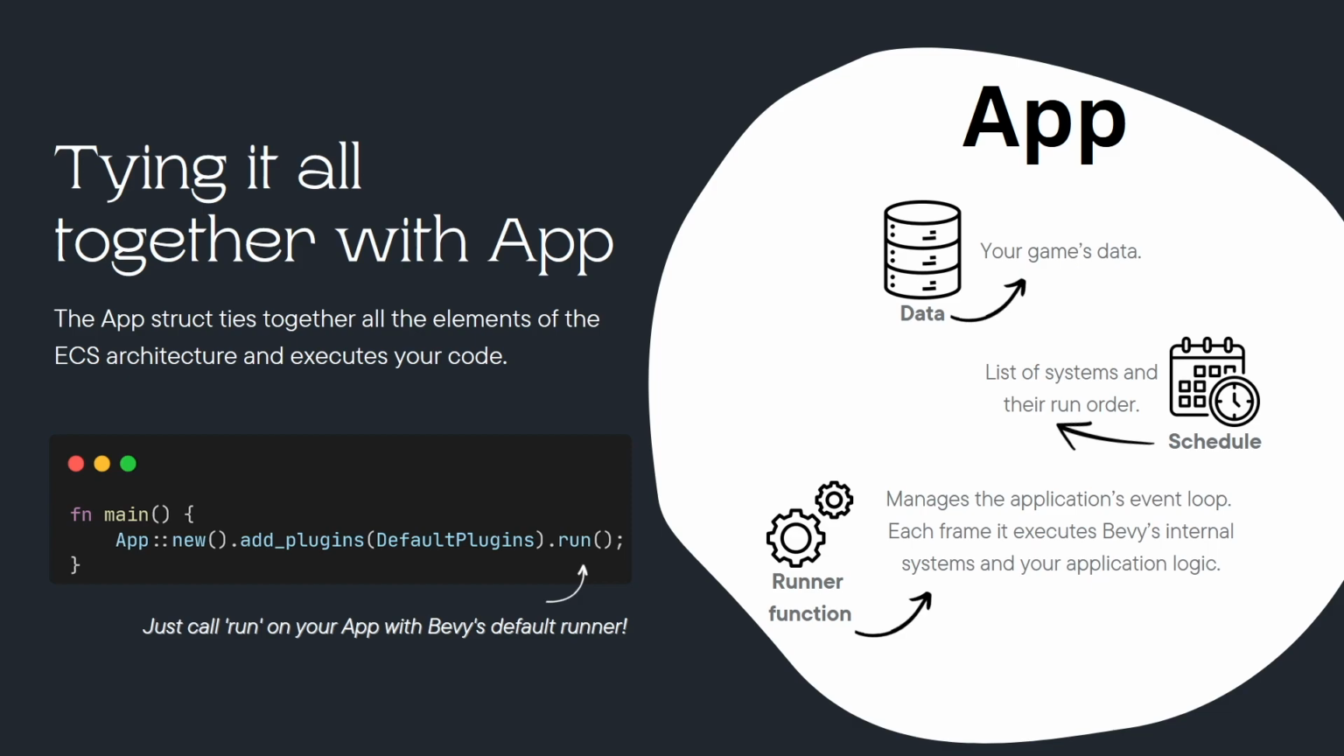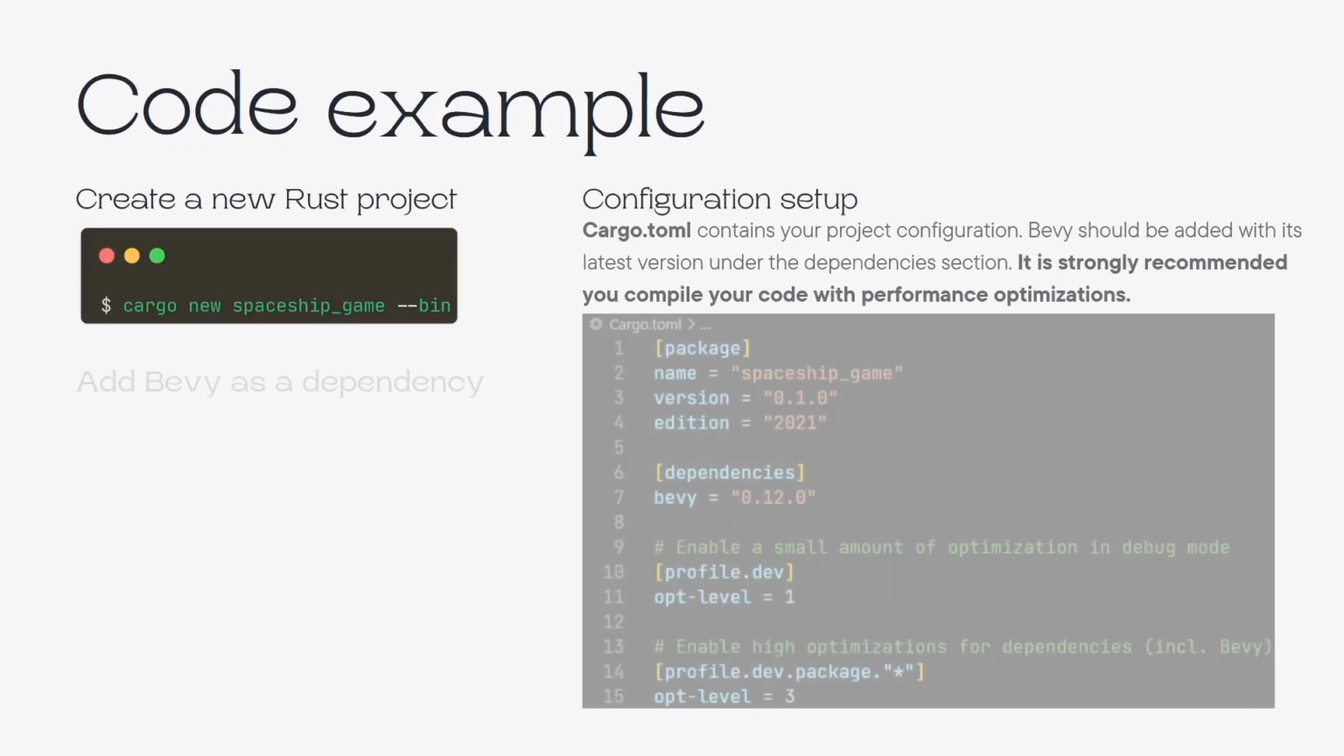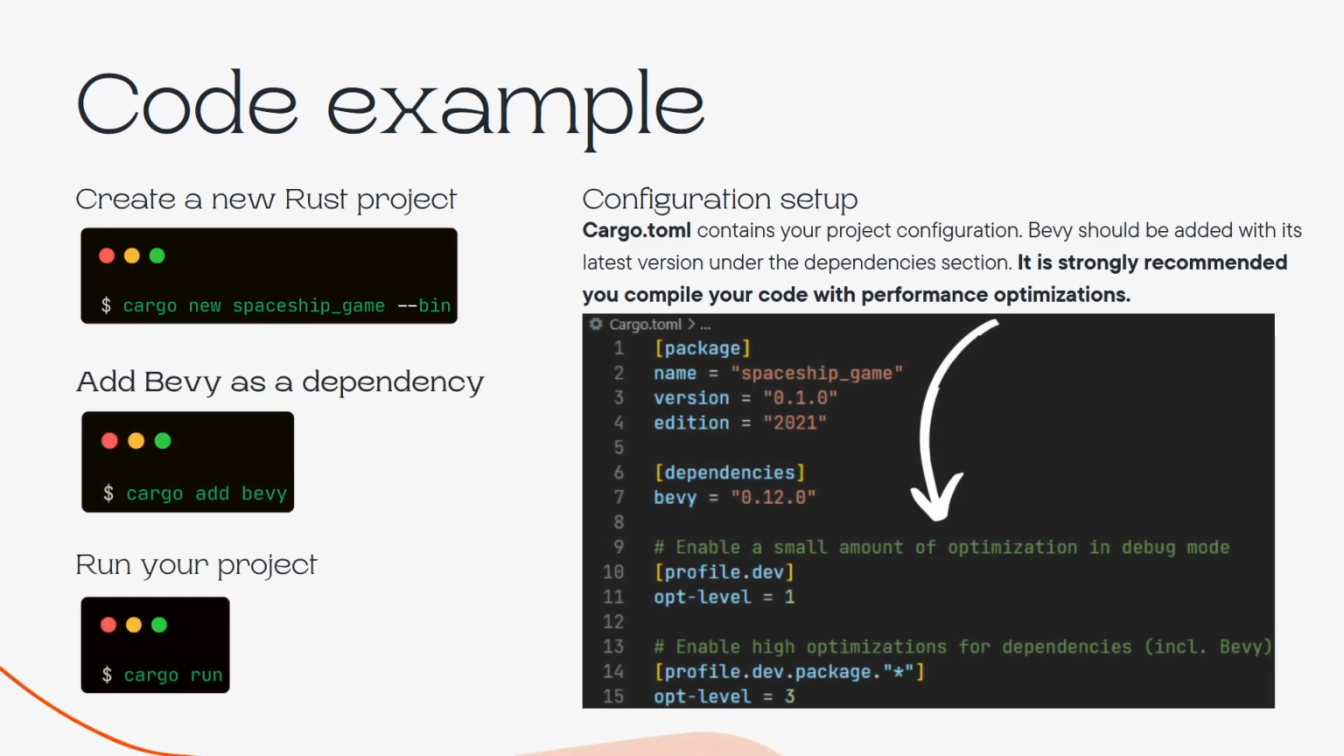I know that was a lot of really dense information. Now we're going to switch gears and do some hands-on coding. I encourage you to code along with us to enhance your learning. To start, we're going to create a new Rust project using cargo new. We're going to navigate to the project's directory and do cargo add bevy to include Bevy as a dependency.